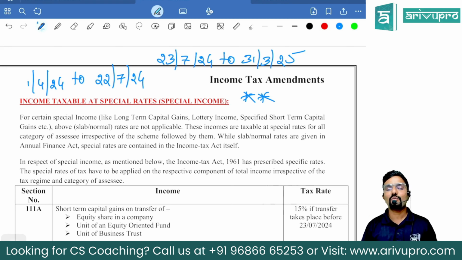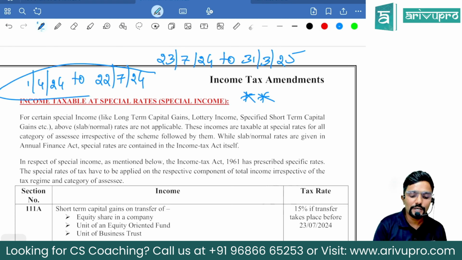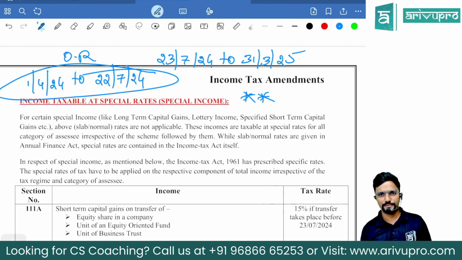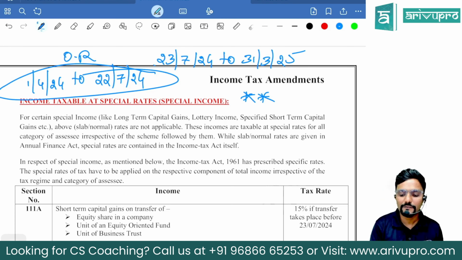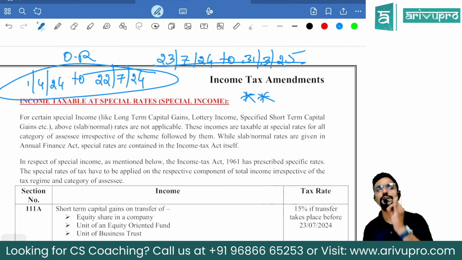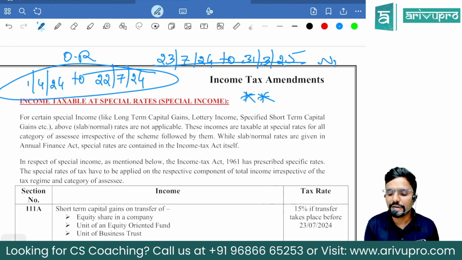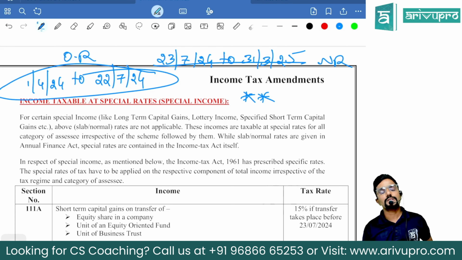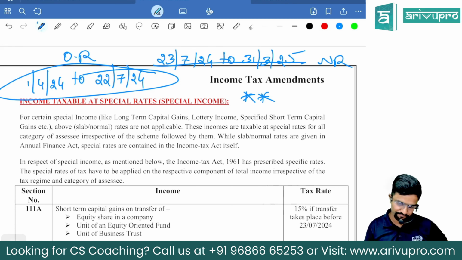That means, sir, what am I supposed to know? Both. As both are relevant for the previous year 24-25, you are supposed to know both. Sir, then when is what rate applicable? It depends on the date of transfer. If the date of transfer is between 1st April to 22nd July, the old rates would be applicable. Whereas if the date of transfer is between 23rd July to 31st March, then new rates, guys. So you are supposed to know both.